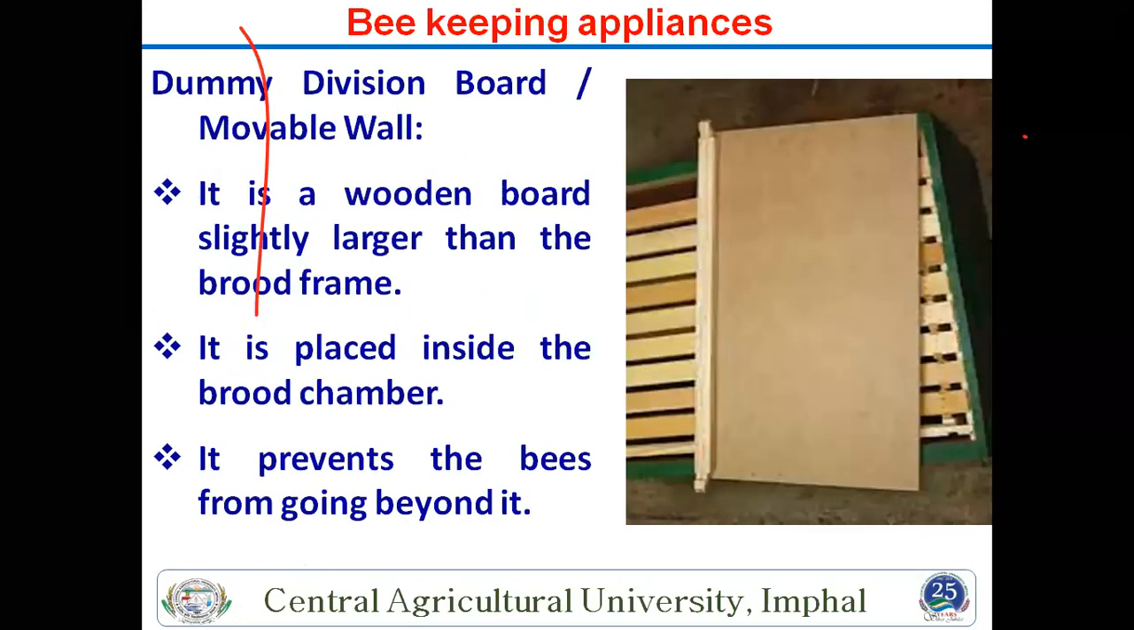Then another is the dummy division board. A movable wall is also required. It is a wooden board, slightly larger than the brood chamber. It is placed inside the brood chamber, and it prevents the bees from going beyond it. I have already told you, it stops your queen from going from the brood chamber to your super chamber.